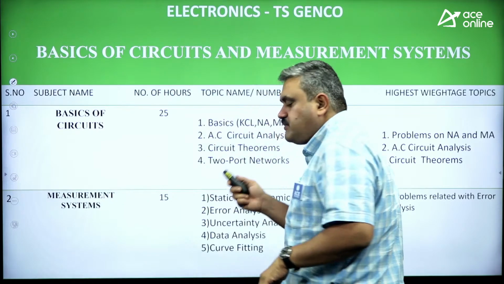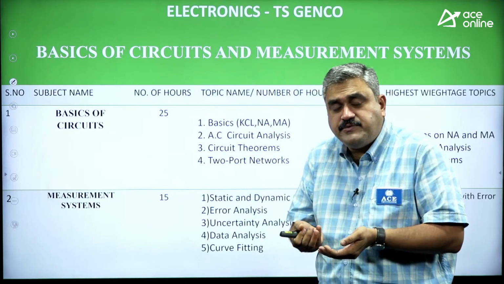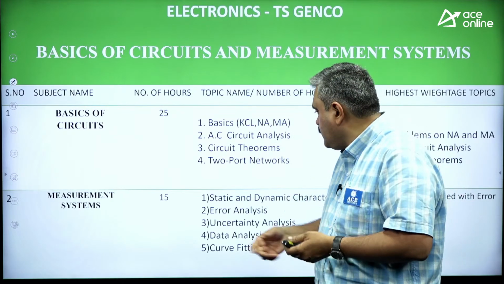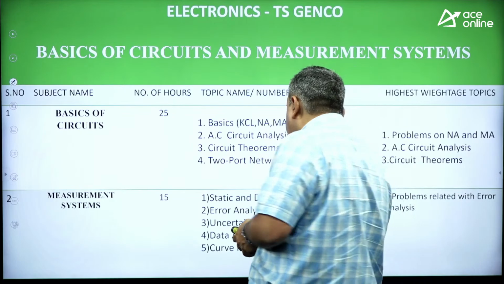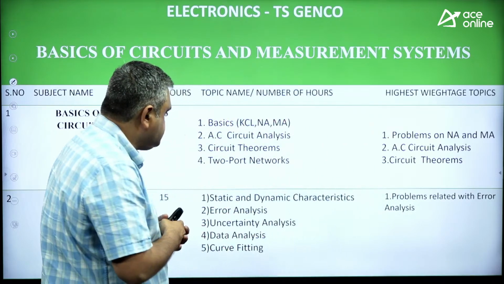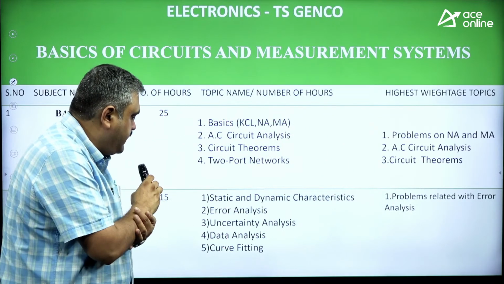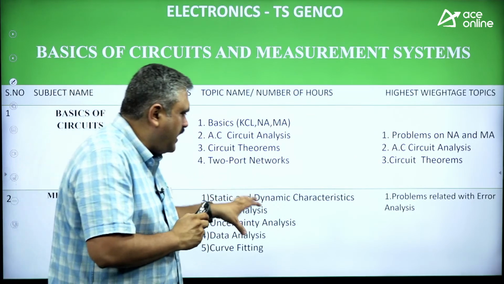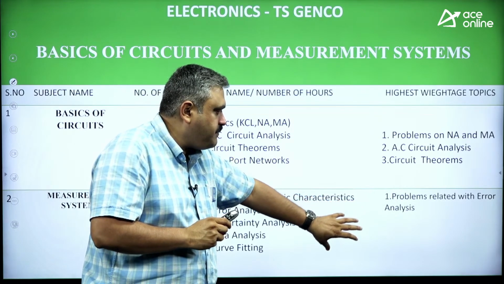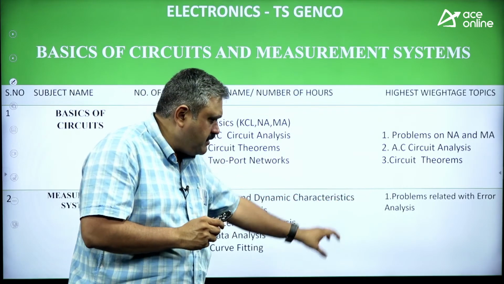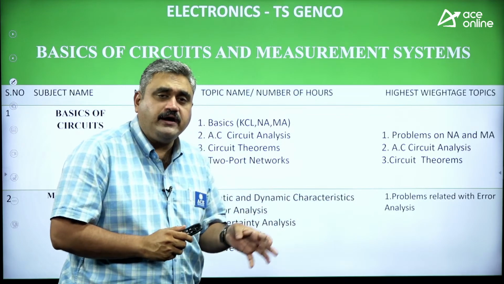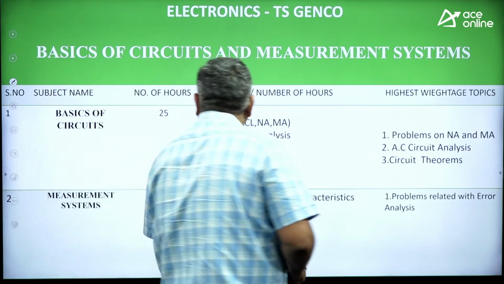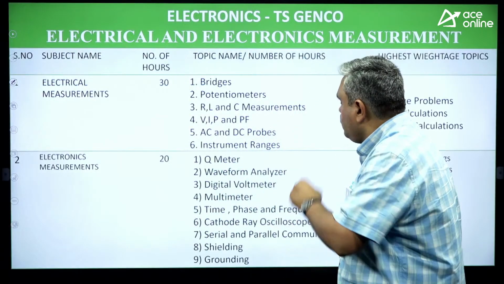And then we have measurement systems. This is again a subject coming from the measurement side, so mostly you can expect theoretical questions. Here we have static and dynamic characteristics, error analysis, uncertainty analysis, data analysis and curve fitting. Mostly theory. That's the reason I did not mention much in the weightage part. There are a few formulas. See the problems related to that and try to understand the error analysis. That will be sufficient. Right. Next.